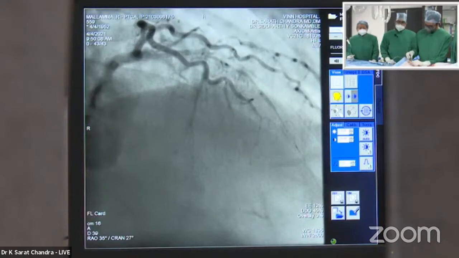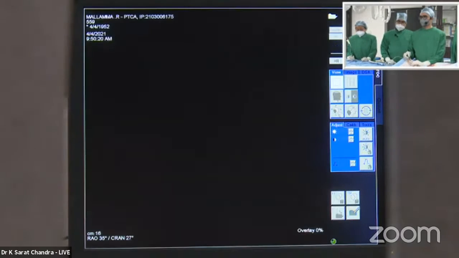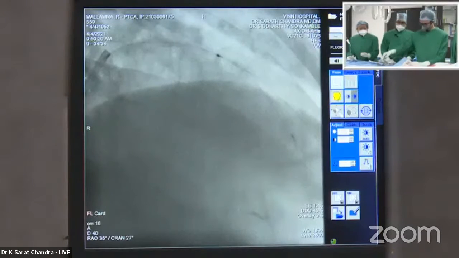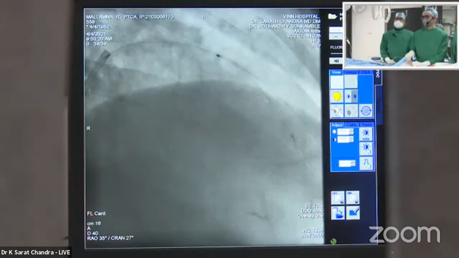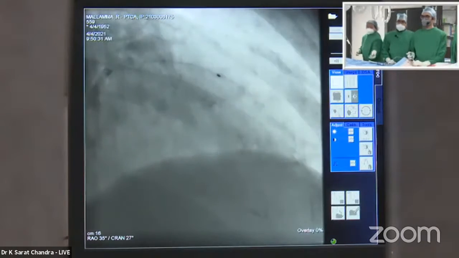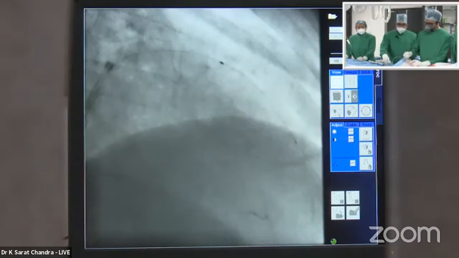And then we will again go in with another wire. Maybe I will take a Fielder XT. I'm not in favor of using a stiff wire in this. The problem here is one of tortuosity, not really any critical occlusion there. It is crossing the critical part of it. It's probably due to a bend. So one of these wires,